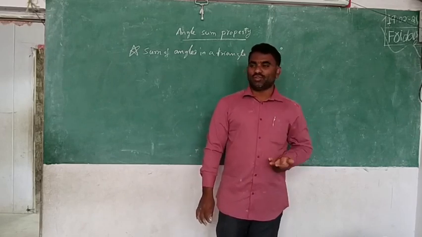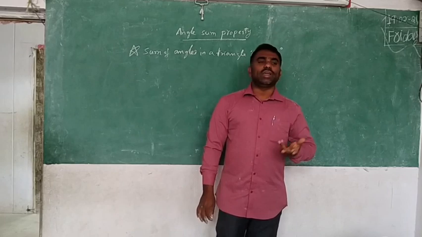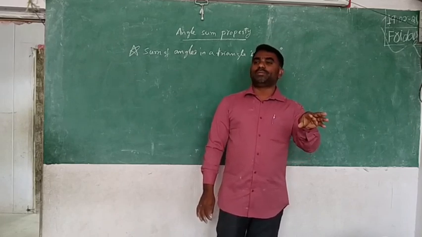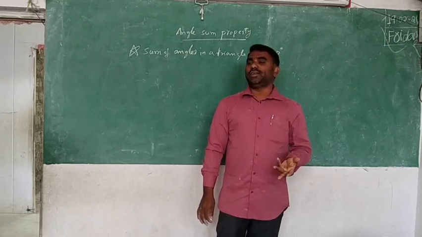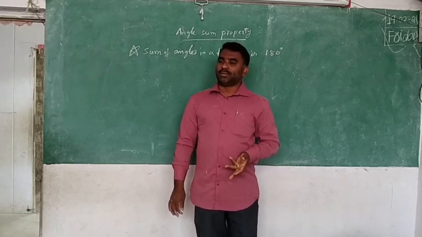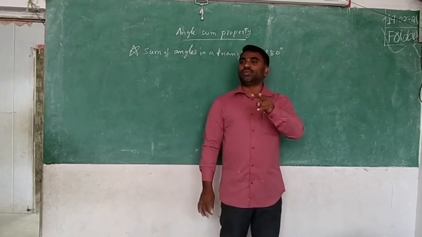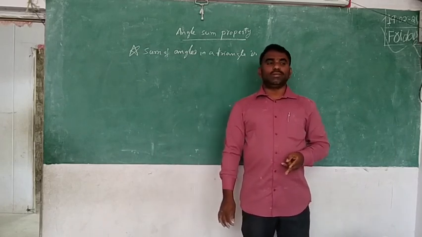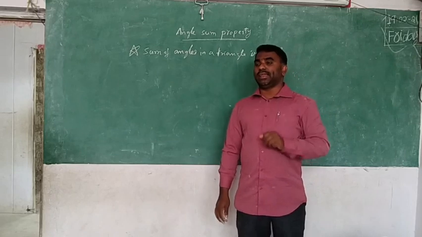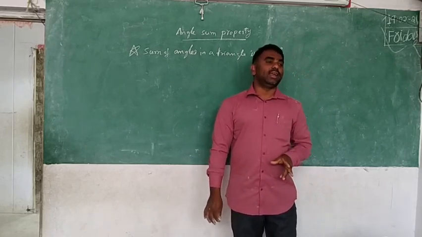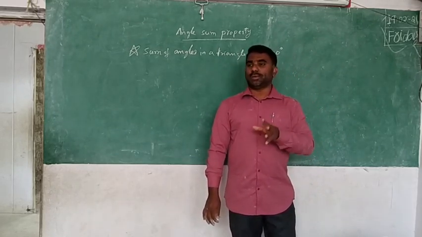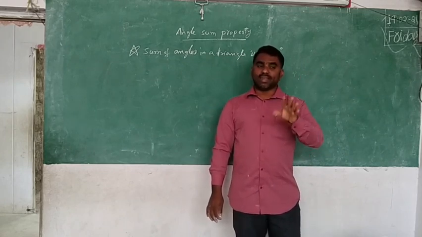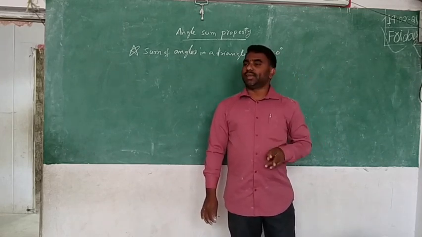How do you say it is 180? How can we accept? You accept only if you watch it and observe it. That's why with the first two properties, what did we do? If I directly ask, did you accept? No. What we did was take three triangles, measure all the sides, and do addition and subtraction. Then after you observed, you finalized: yes, the two properties are correct.